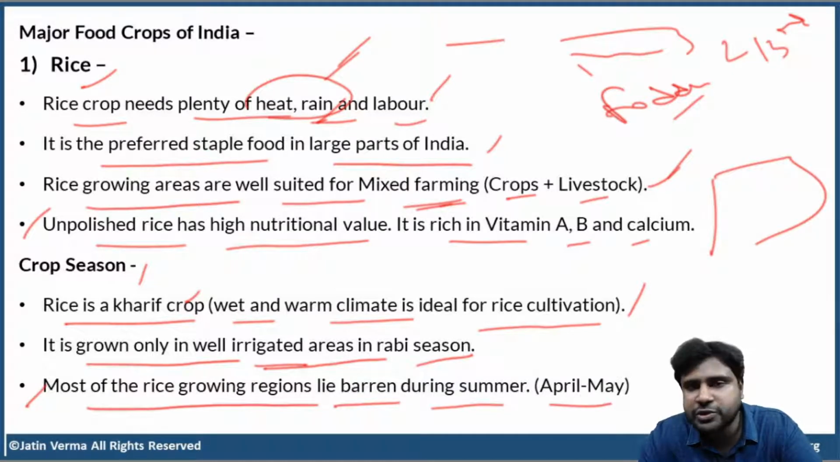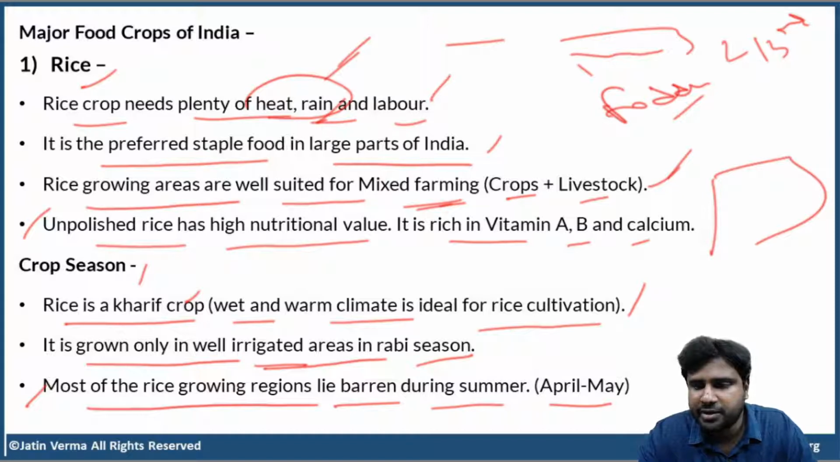So, rice can also be cultivated during Rabi season. Actually, rice can be cultivated throughout the year, provided there is good irrigation facilities. Now, for areas where there is no irrigation facility, they have to cultivate rice only during the monsoon season. They don't have any other option.